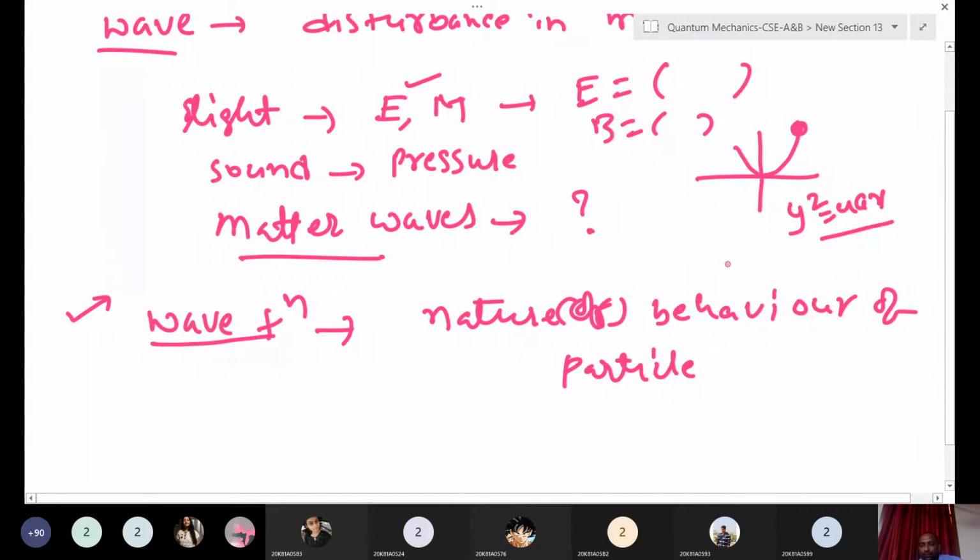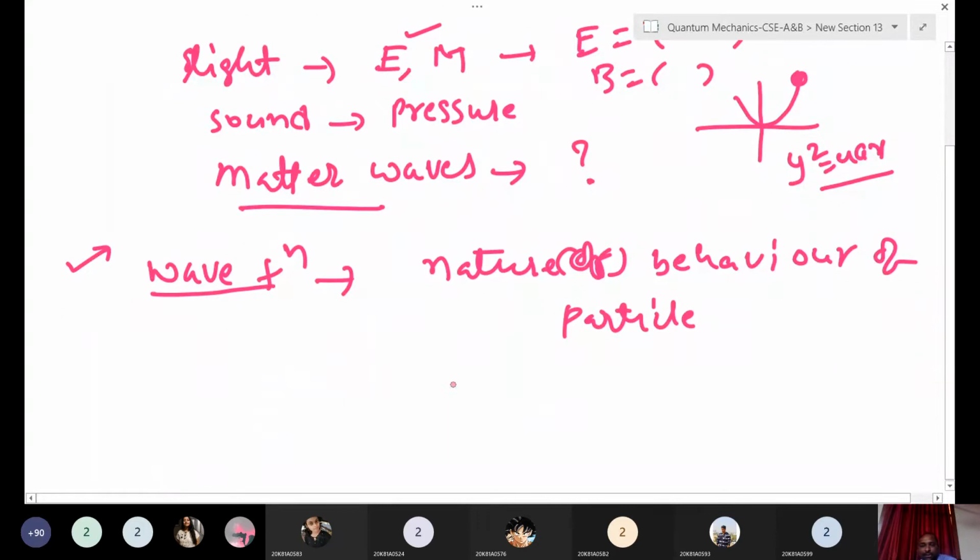Or in classical mechanics, if you drop any particle, here you have a building, and from the building you have thrown one mass or one stone. You have some expression for this, right? But we don't know the expression for matter waves. For that they tried to derive the expression for these matter waves.